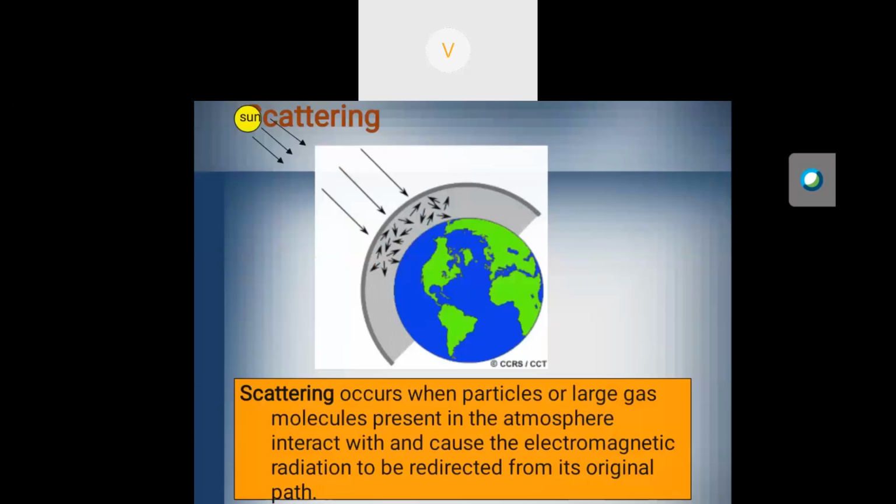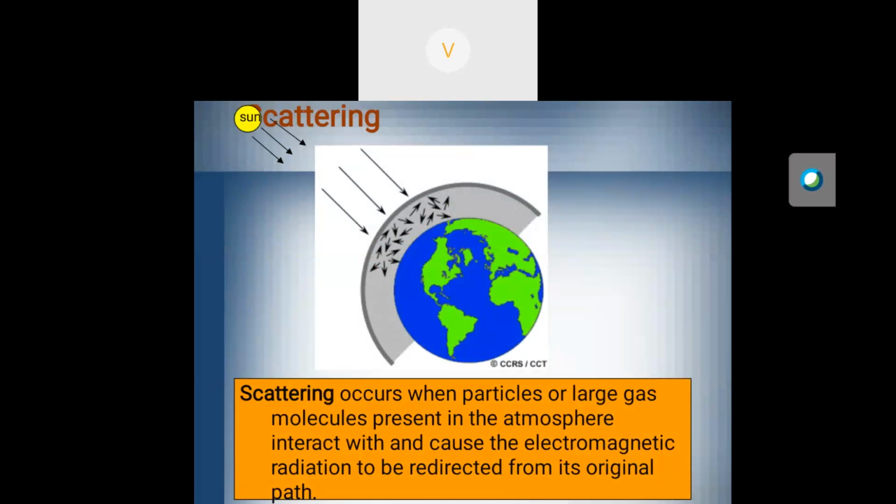This scattering occurs when particles or large gas molecules present in the atmosphere interact with and cause the electromagnetic radiation to be redirected from its original path.